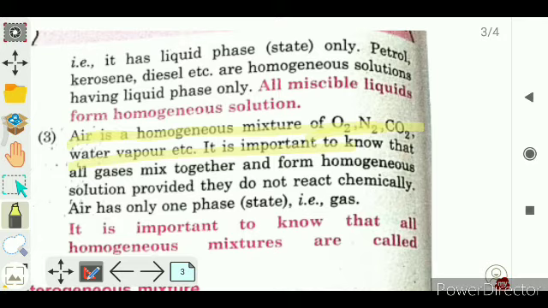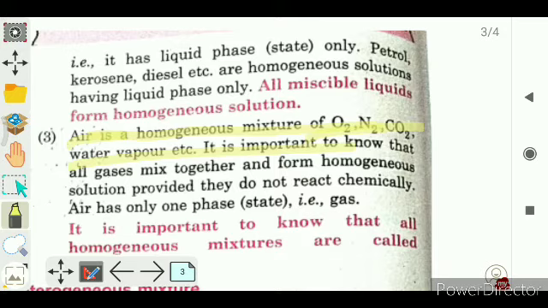In the air, carbon dioxide, oxygen, nitrogen, water vapor, hydrogen, neon, sulfur dioxide, sulfur trioxide, many types of gases are present.